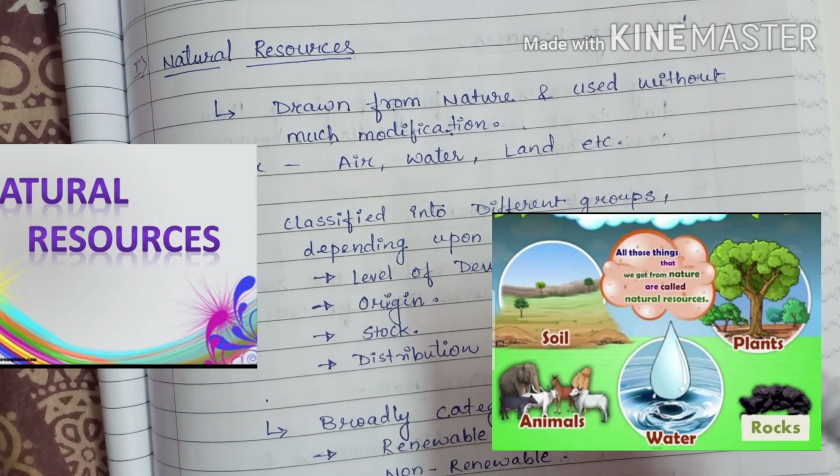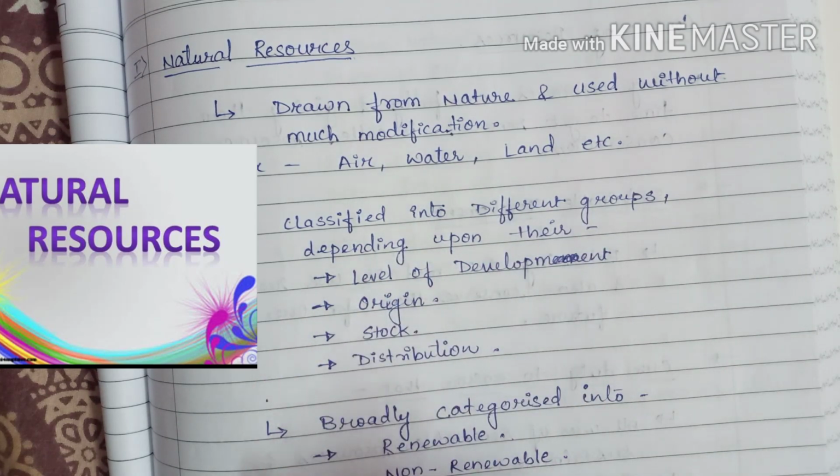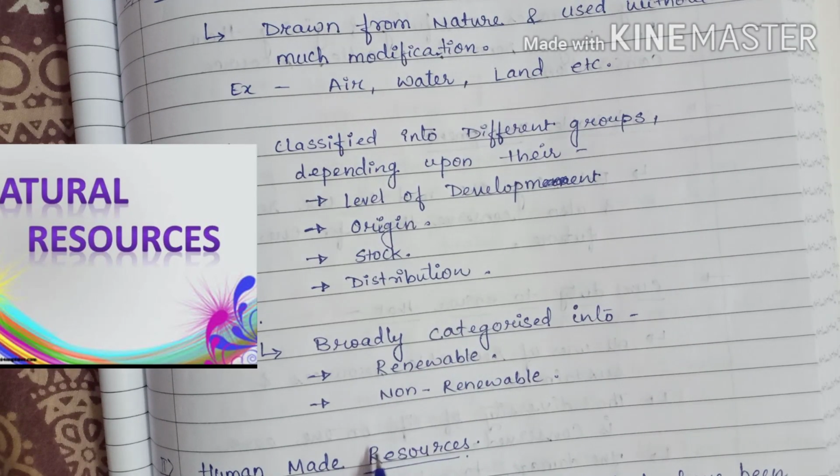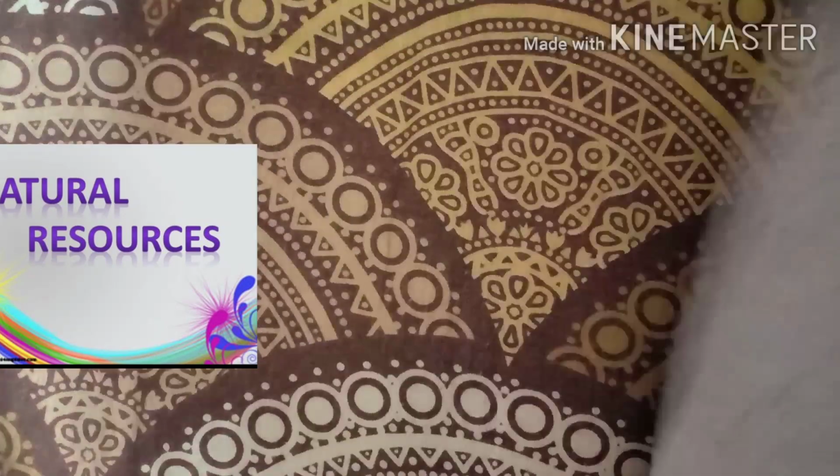These resources are classified into these four categories depending upon their level of development, origin, stock and distribution, and broadly classified into renewable and non-renewable.